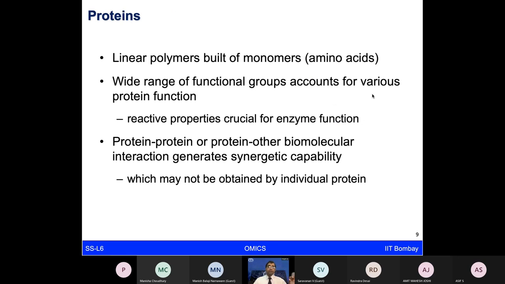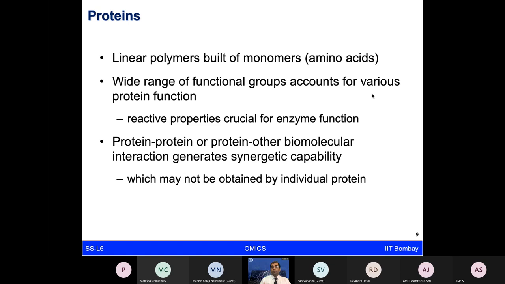So likewise, when there are many amino acids forming the polypeptide chains, which are linear polymers built of monomers, these proteins are going to have a variety of functional groups coming from these amino acids, and therefore they can do different types of functions. Different enzymatic roles are possible because of these functional groups, which provide this speciality to these proteins.